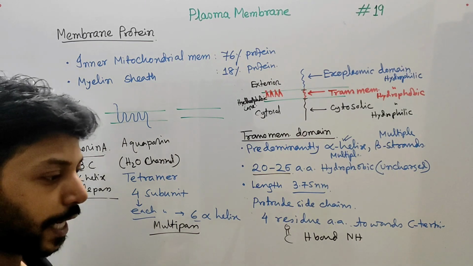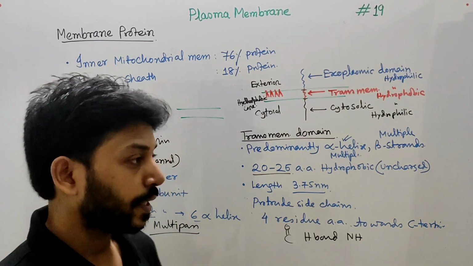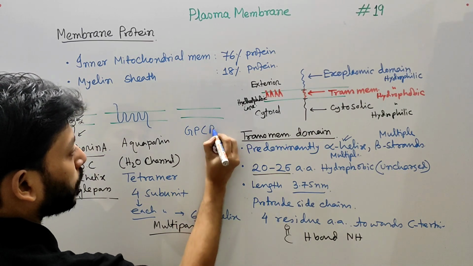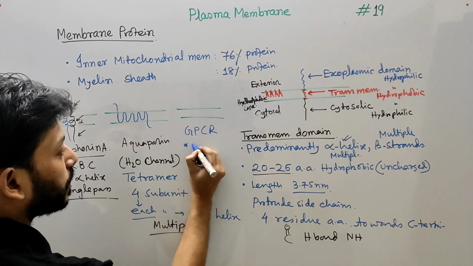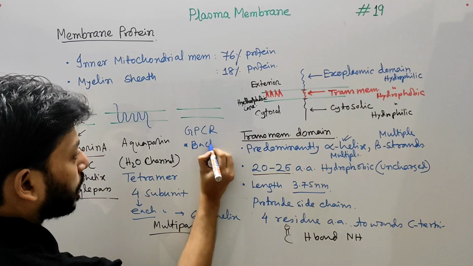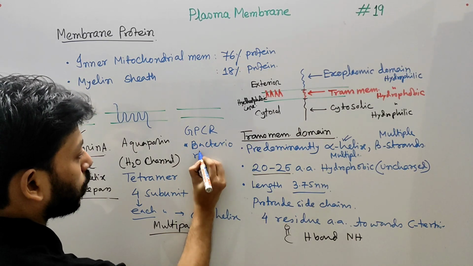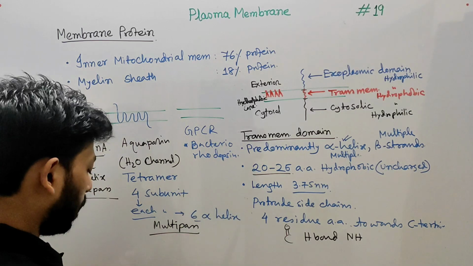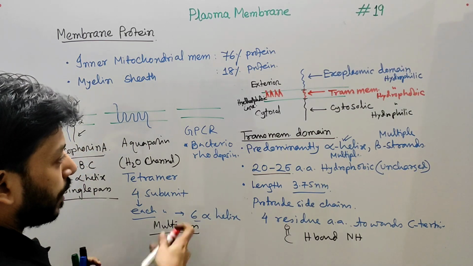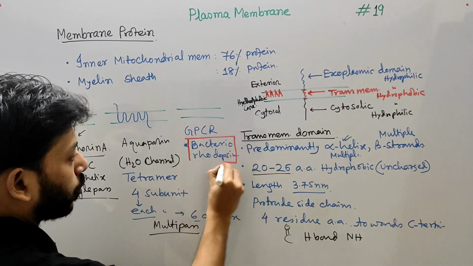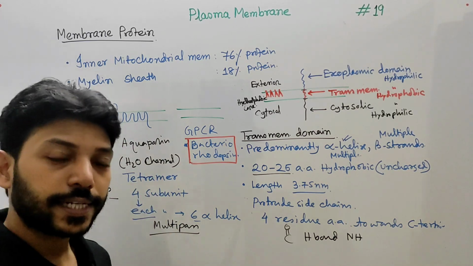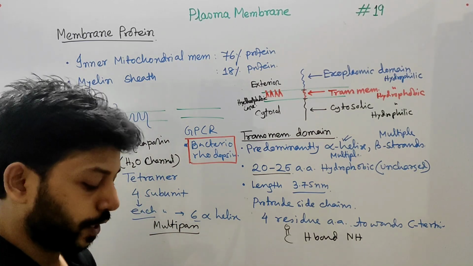Another kind of protein is called the G protein coupled receptor. Another example is bacteriorhodopsin. This protein is very important and I will make a separate video on bacteriorhodopsin. This is an integral membrane protein. Also the G protein coupled receptor is an integral membrane protein. This is a group of proteins.